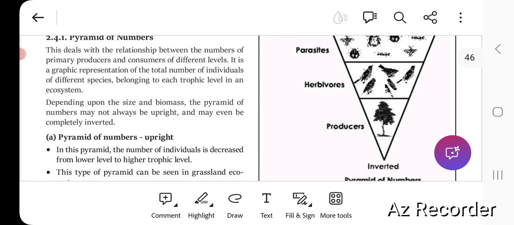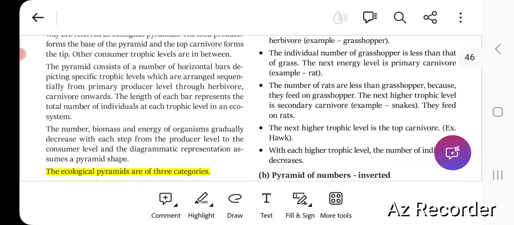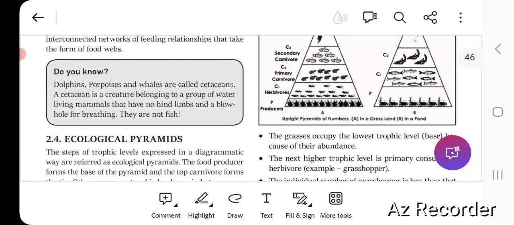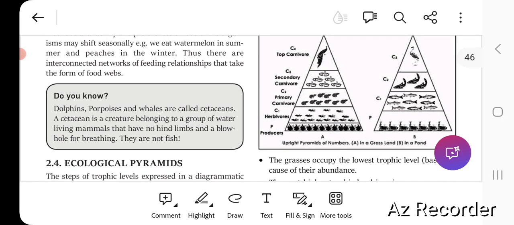The pyramid of numbers can be upright as well as inverted. It is upright in the case of a grassland ecosystem, where the number of individuals decreases from lower to higher trophic levels. As you can see, the producers are surplus, greater in number, and as we move upward to the trophic level of herbivores, it is like birds.